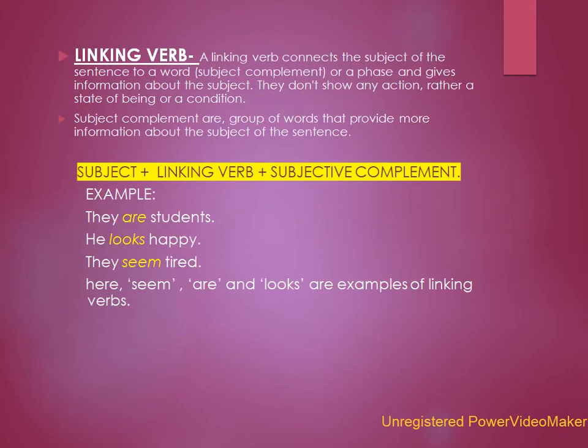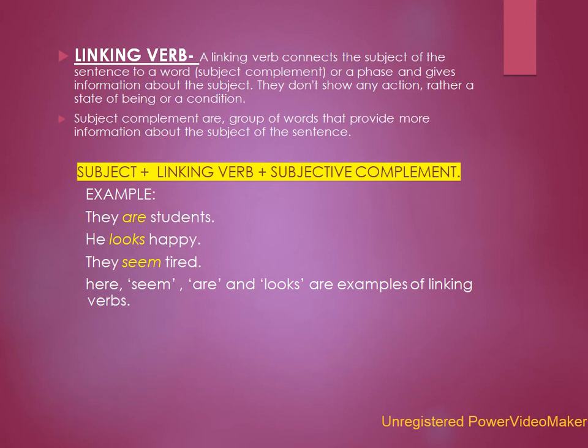Now coming to linking verb. A linking verb connects the subject of the sentence to a word, subject complement, or a phrase and gives information about the subject. They do not show any action, rather a state of being or a condition.